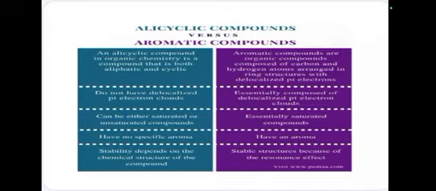Third point, alicyclic compounds can be either saturated or unsaturated, but aromatic compounds are unsaturated. Alicyclic compounds have no specific aroma, but aromatic compounds contain a good smell or odor. Last point, the stability depends on the chemical structure. Aromatic compounds have a stable structure because of resonance effects. This is the difference between alicyclic compounds and aromatic compounds.